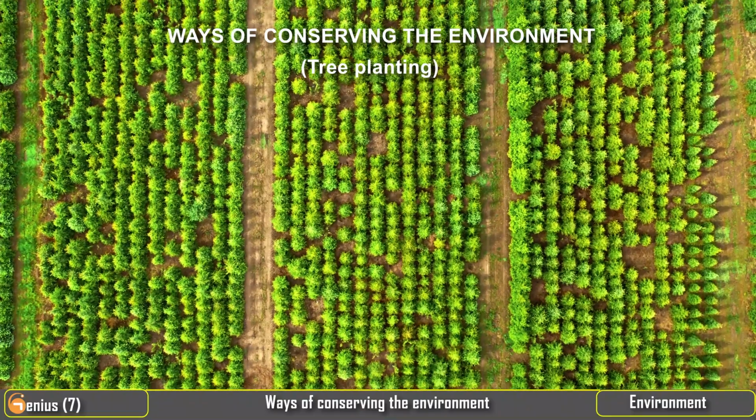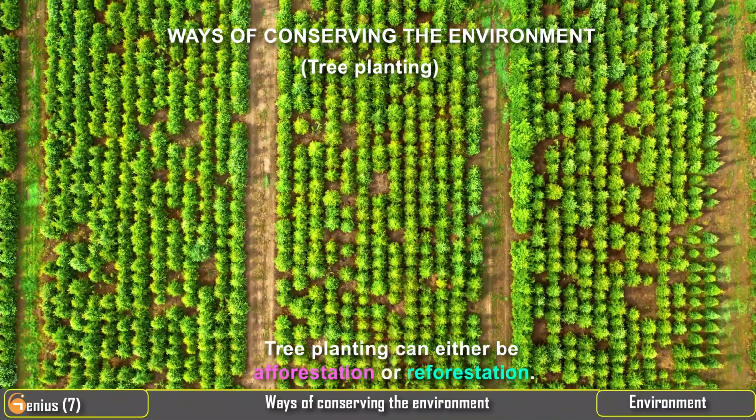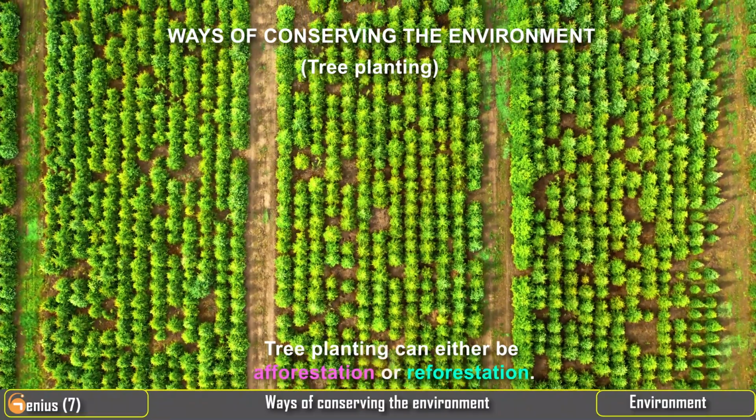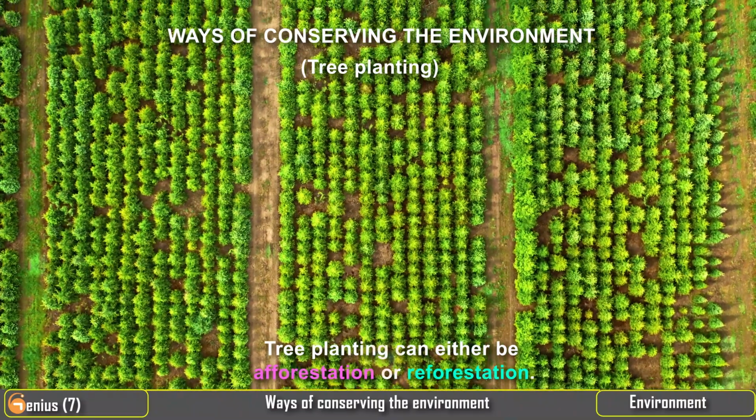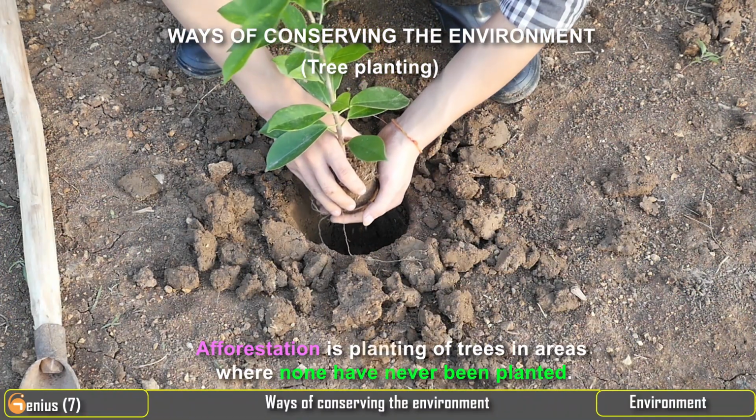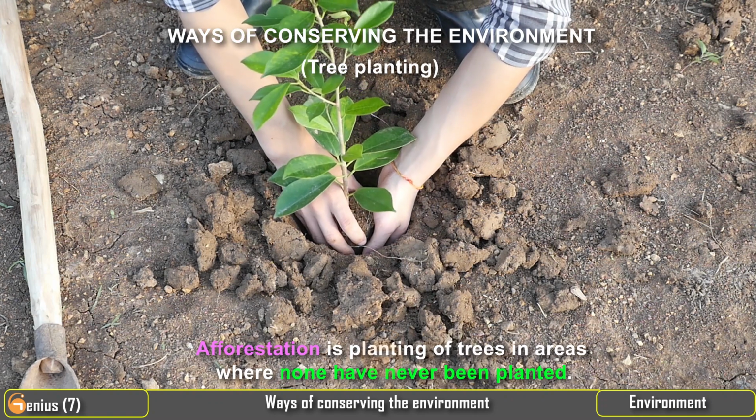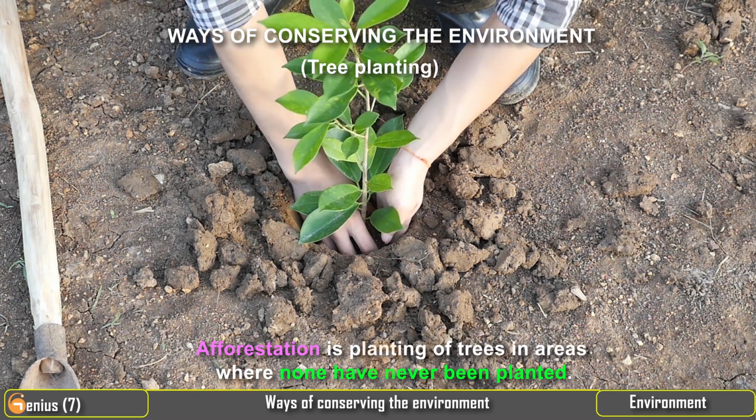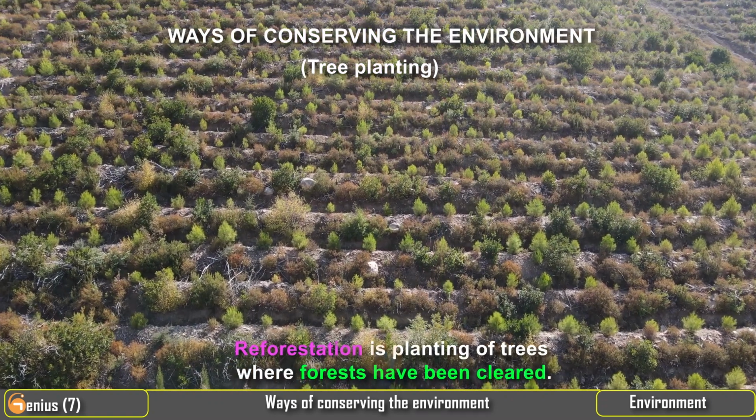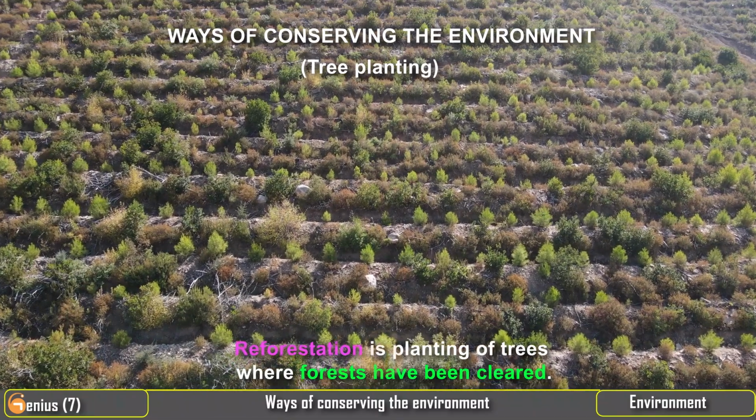Tree planting. Tree planting can either be afforestation or reforestation. Afforestation is planting of trees in areas where none have ever been planted. Reforestation is planting of trees where forests have been cleared.